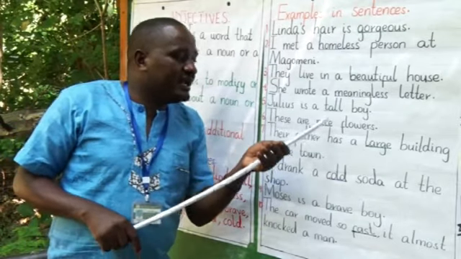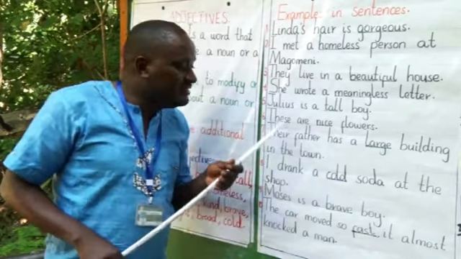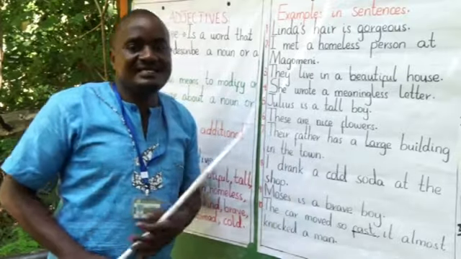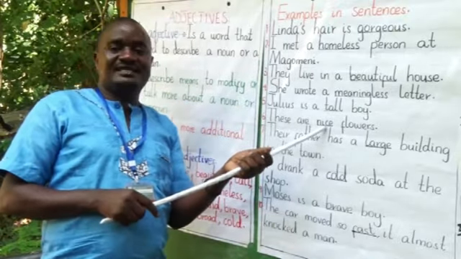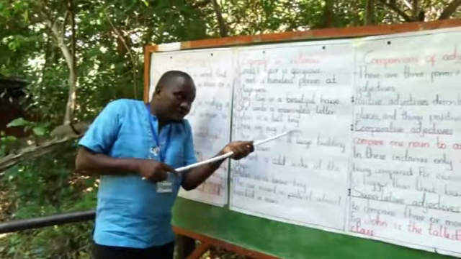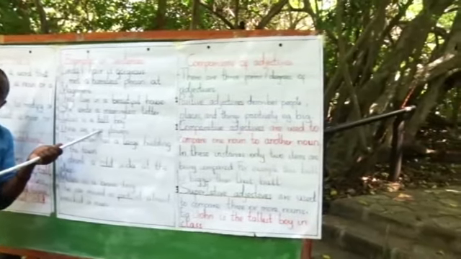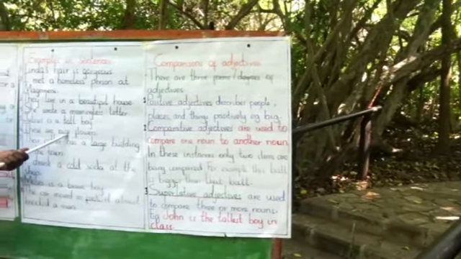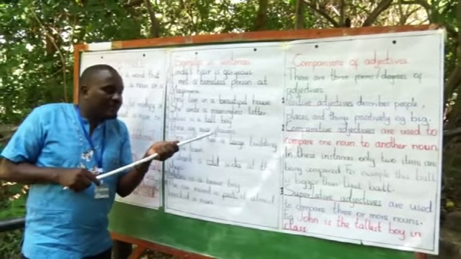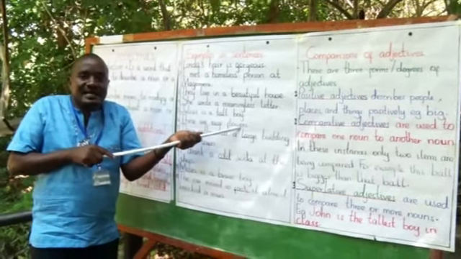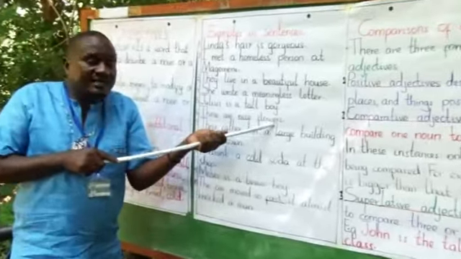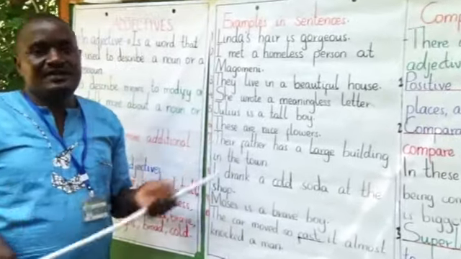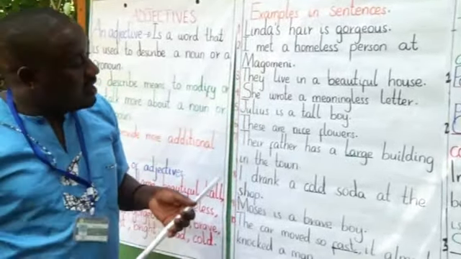These are nice flowers. So the word nice here, they're describing flowers. So the word nice is an adjective. The word flower is a noun. The word these is a demonstrative pronoun.